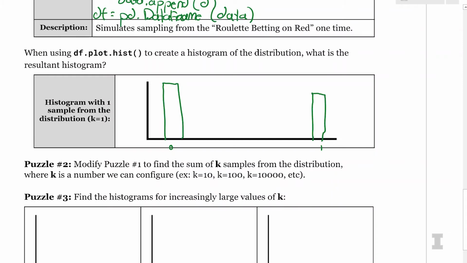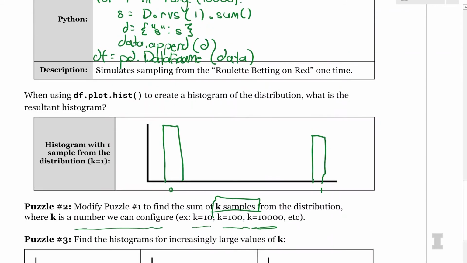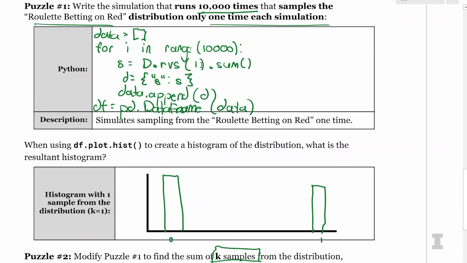The central limit theorem says we will actually get a better result the more samples we take. So I'm going to modify this value so that we use k samples, which is something we like to say as a mathematician or a statistician or a computer scientist. And k is going to be the number of random value samples we pull from our distribution. So I think we should modify this code and put k in here. Let's go to that d.rvs, delete the 1 and put k in there. And at the very top above data, let's say k is equal to 10 initially. So we're replacing 1 with k, and we're putting k equals 10 at the top.